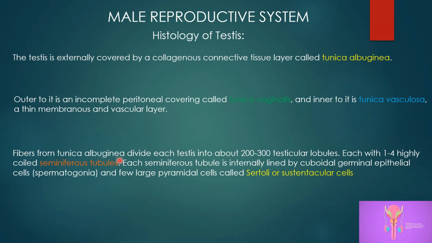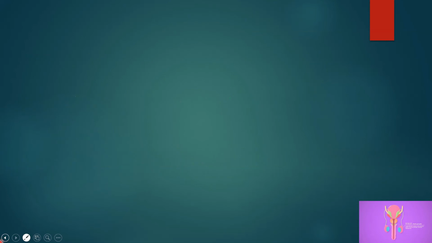Fibers from tunica albuginea divide each testis into 200 to 300 testicular lobules, each with 1 to 4 highly coiled seminiferous tubules. Each seminiferous tubule is internally lined by cuboidal germinal epithelial cells called spermatogonia and a few pyramidal cells called Sertoli or sustentacular cells. Let us understand all these things with the help of a diagram.